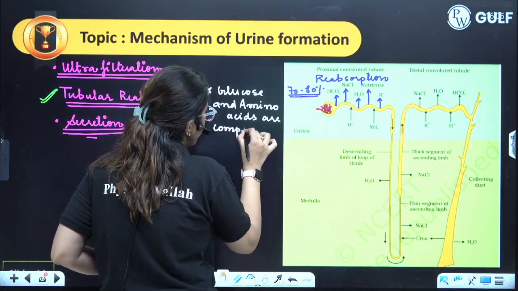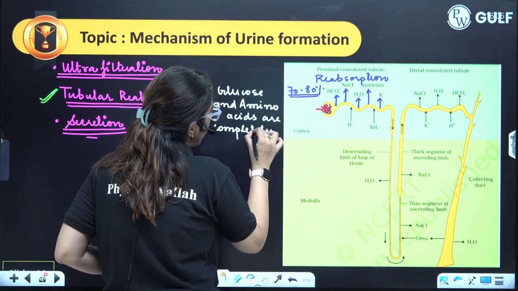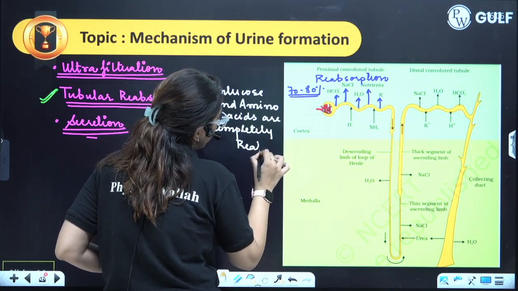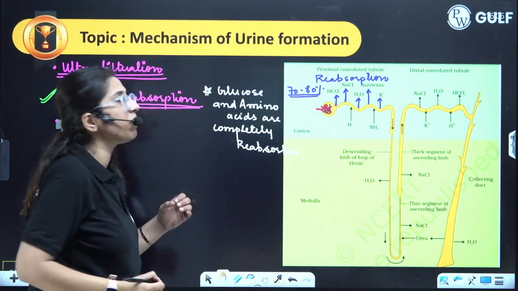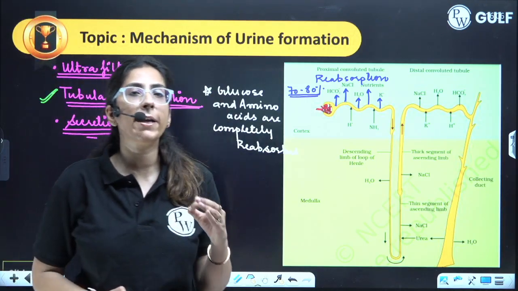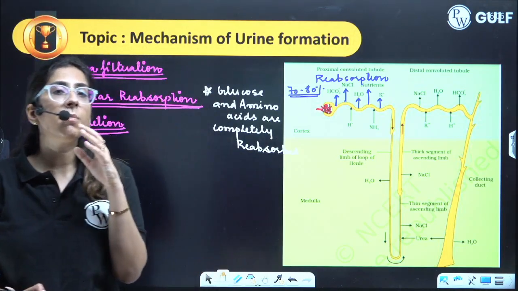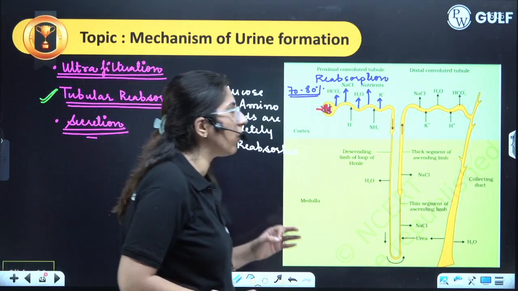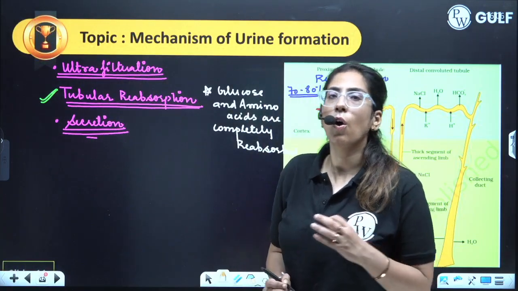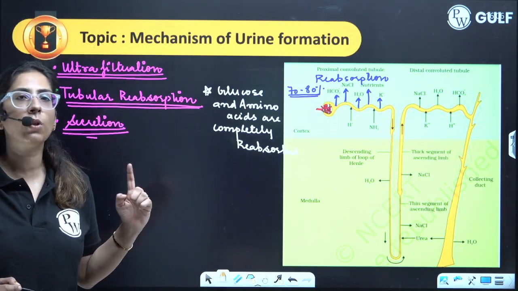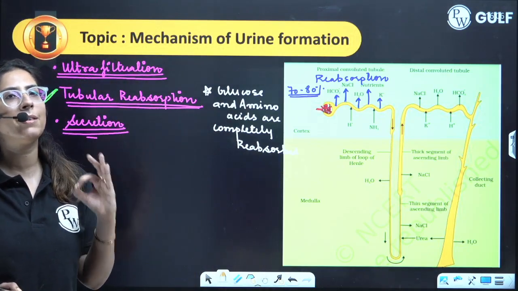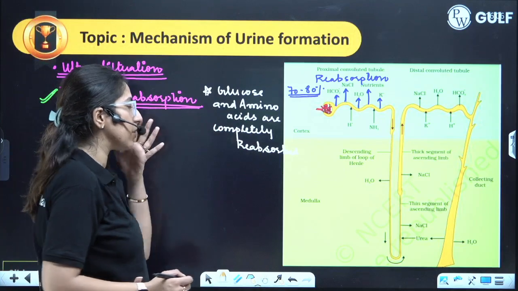These are the points which you have to remember. That means in a normal condition, you will not find glucose or amino acid in the urine. Please remember, and all thanks to the PCT. So you should remember, these are the things which occur in the PCT.